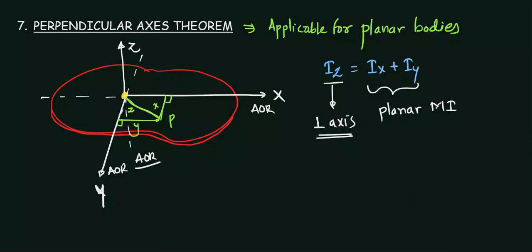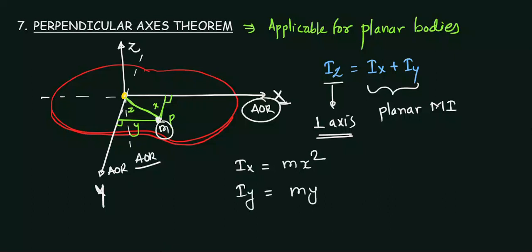So we know that the moment of inertia about the x-axis, and let's say this mass is m. The moment of inertia of this particle at point P about this axis of rotation x can be written as m into x square, isn't it? Mass into the perpendicular distance square. Similarly, for Iy we can write m y square, and for Iz we can write m z square, isn't it? You should imagine this: this is a perpendicular distance, this is a perpendicular distance, this is a perpendicular distance.